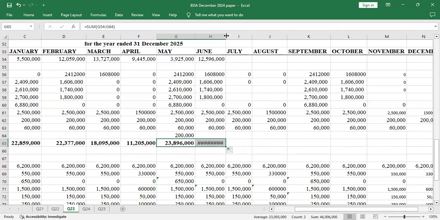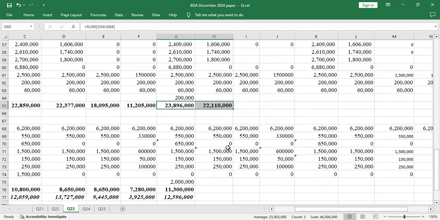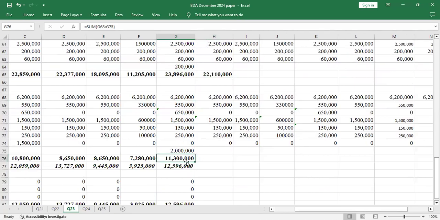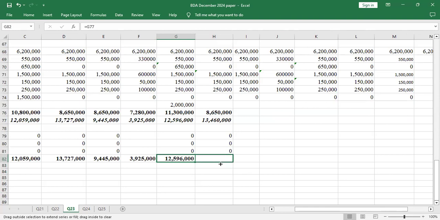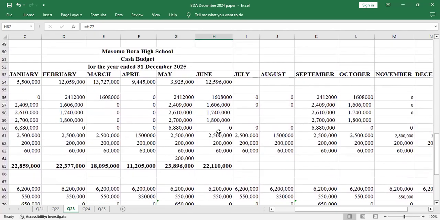Let me extend that, increase the size. Then I'll do the same here. I'll drag this. I'll also drag that. You just drag now because you have done all the adjustments. Then you include this 0, because there's no loan in the month of June. There's no loan or interest. Then you drag. So once you drag, that's the cash ending balance. You get 13,460.